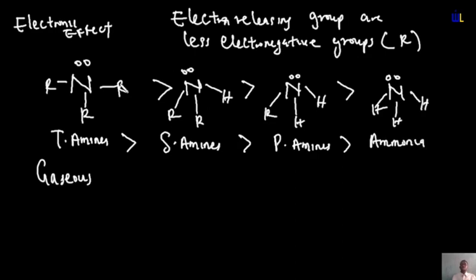It simply means that these ones would easily donate their electron pair more than these ones, and these ones would readily give the electron pair more than this one. So have that in mind that it is dependent on the number of alkyl groups. The more alkyl groups surrounding the nitrogen, the higher its basicity. That's basically the principle, but that is when you are considering electronic effect, and electronic effect is considered only when the amines are in gaseous state.